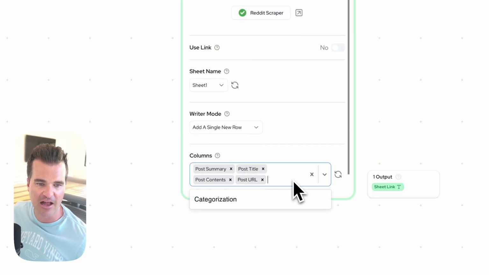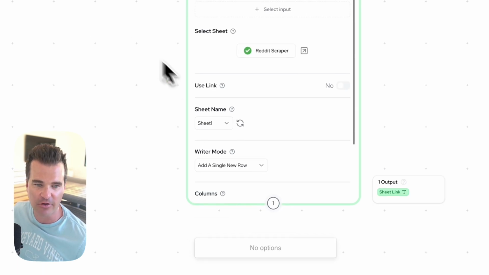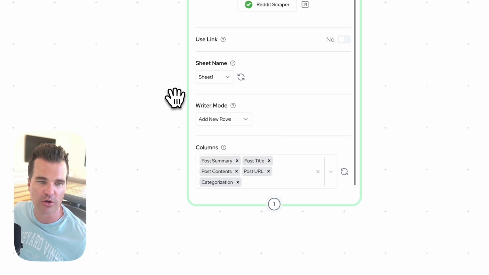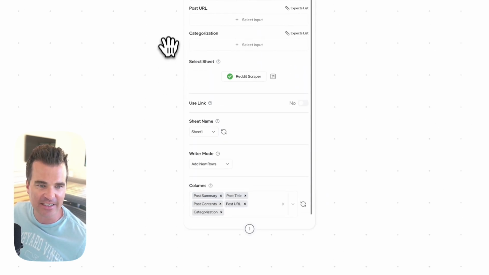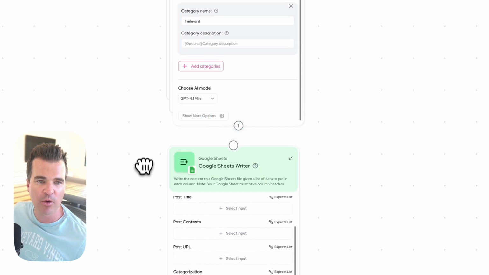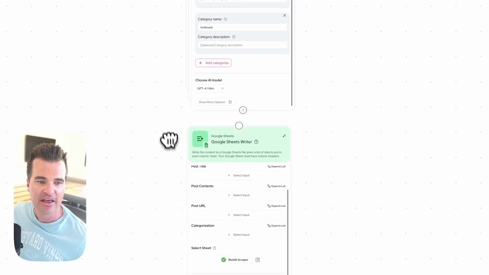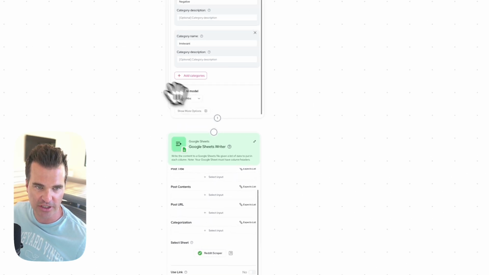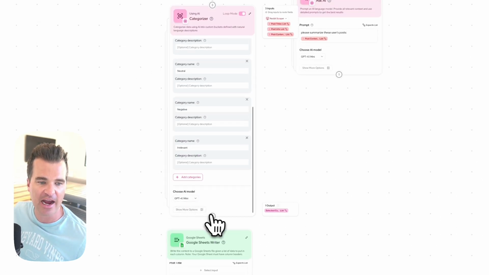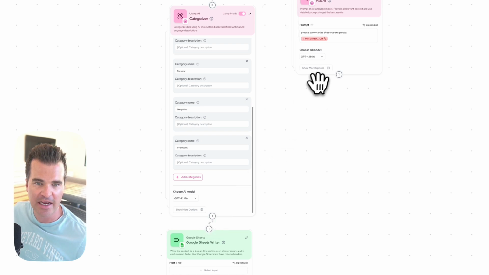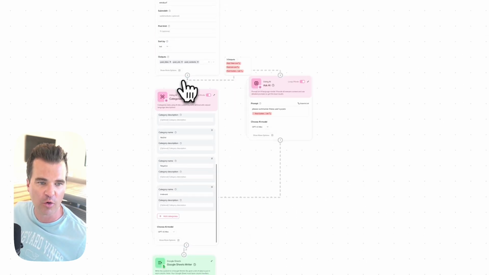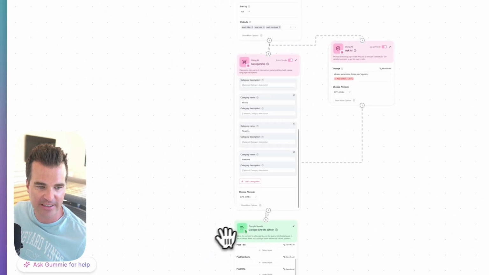Make sure you go down to columns and that all of the columns are available. You can see here I have to add the categorization. Make sure it's on writer mode. You want to add new rows, so plural. All right, make that setting change as well. And now what we need to do is just connect the outputs from all three of these nodes to Google Sheets. So we need the AI categorizer, we need the Ask AI, which is just summarizing the post, and then of course we need the output from Reddit itself.